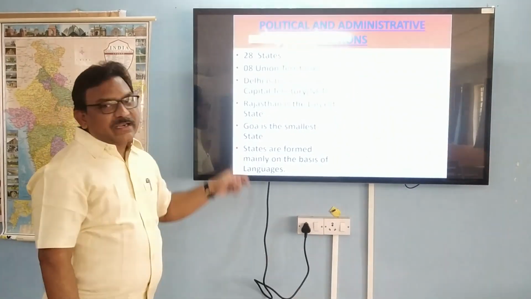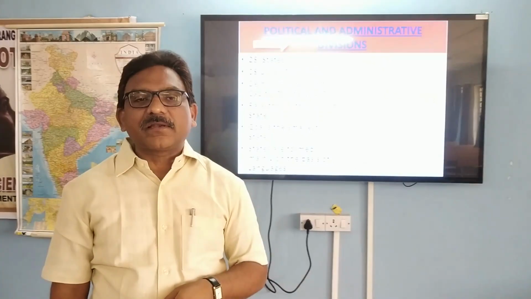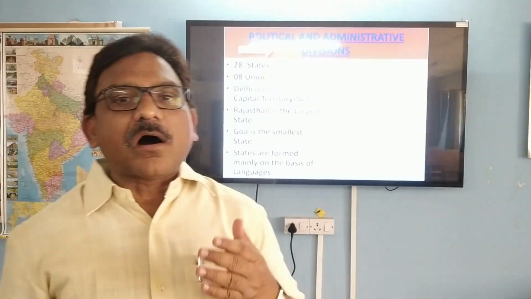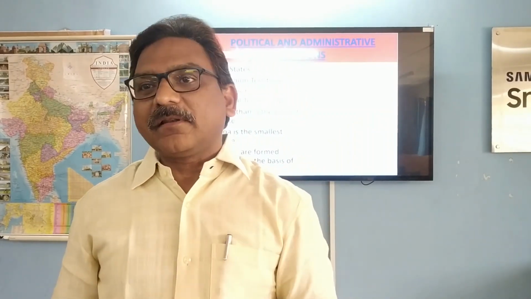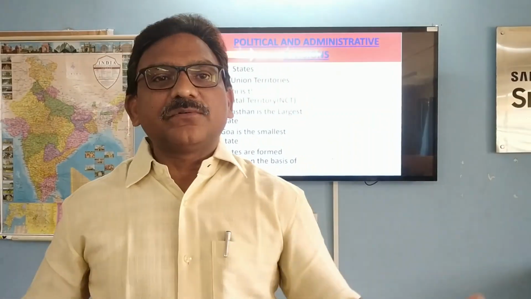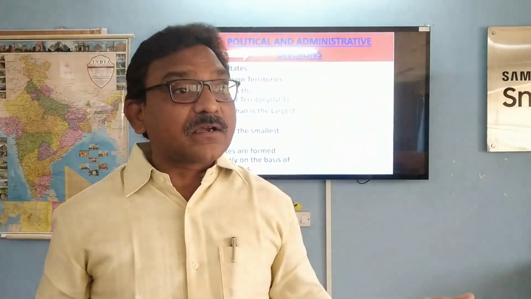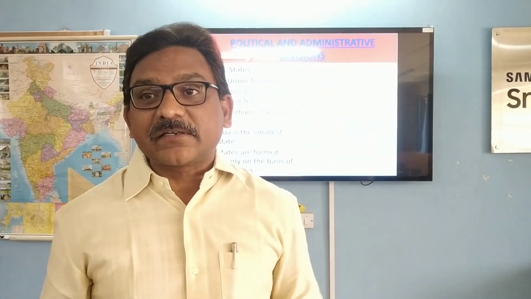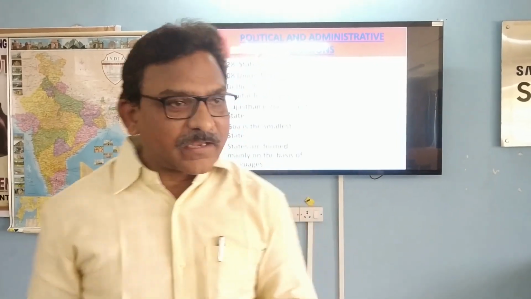And these states, we all know very well that Indian states are formed on the basis of language, the language of the people who speak in that particular state. For example, if you take Andhra Pradesh, the Telugu speaking people, Andhra Pradesh and Telangana, of course they are bifurcated recently. When you take Kerala, people speak Malayalam.